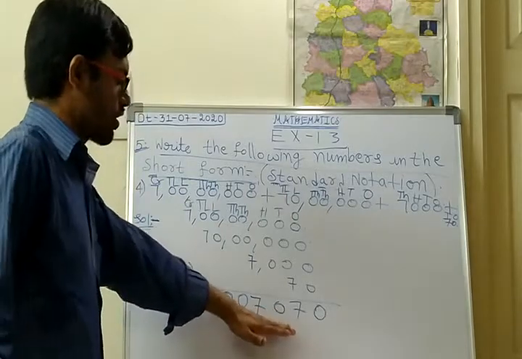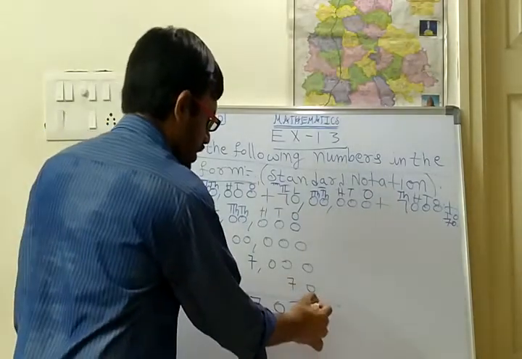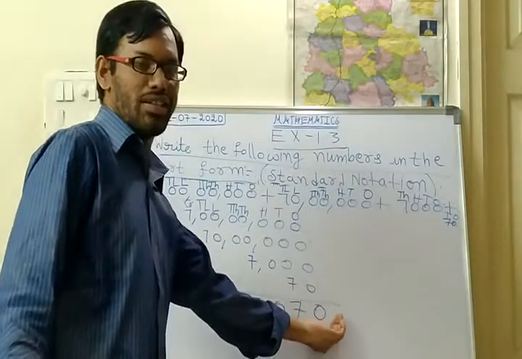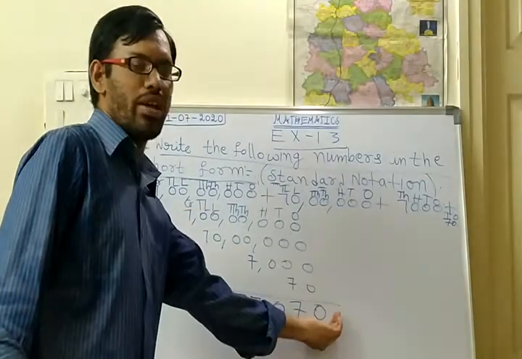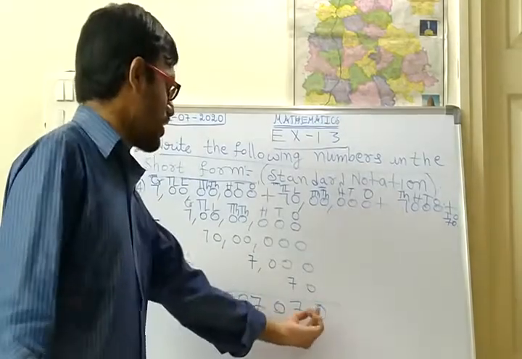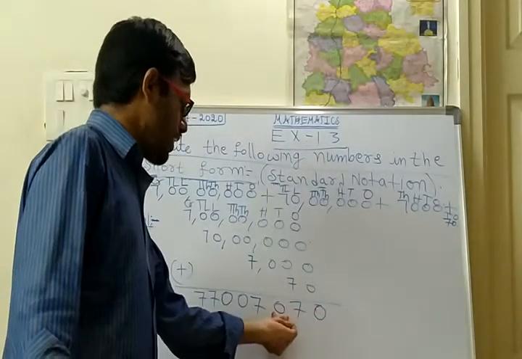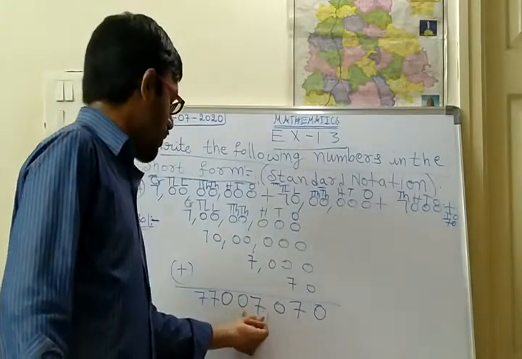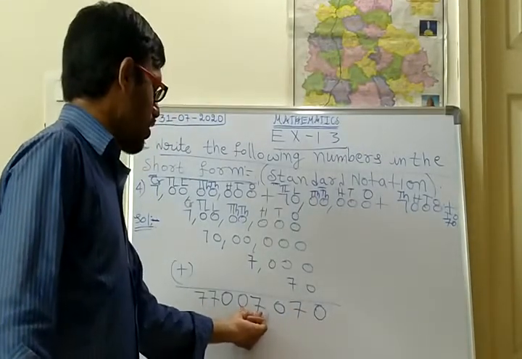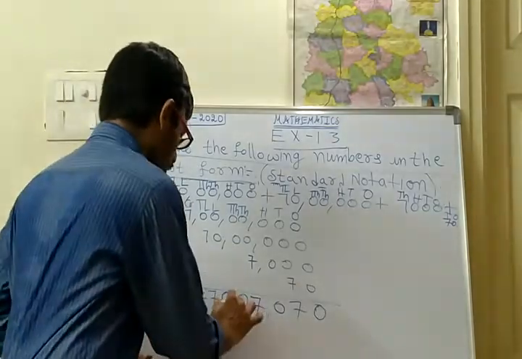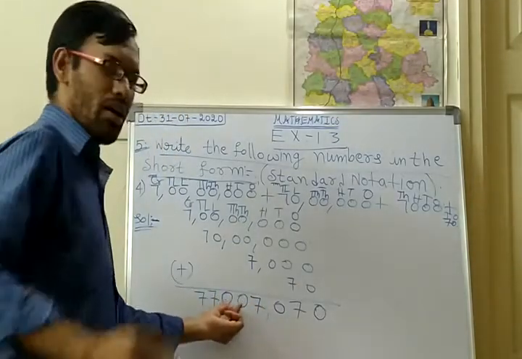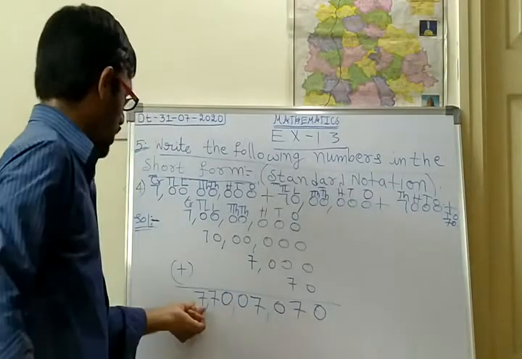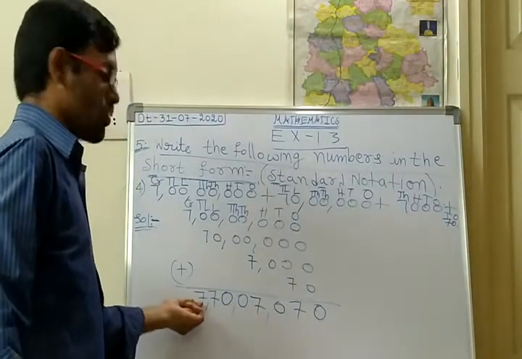So first you should keep the commas. Commas in the Indian system of numeration: start from the right side. The first comma should be placed after 3 digits. So 1, 2, 3. After 3 digits you should keep the comma. Okay. Next comma will be placed after 2 digits. 1, 2, comma. And then again the next comma after 2 digits. So 1, 2, comma. In the next comma only one number is there, so no need to keep it.